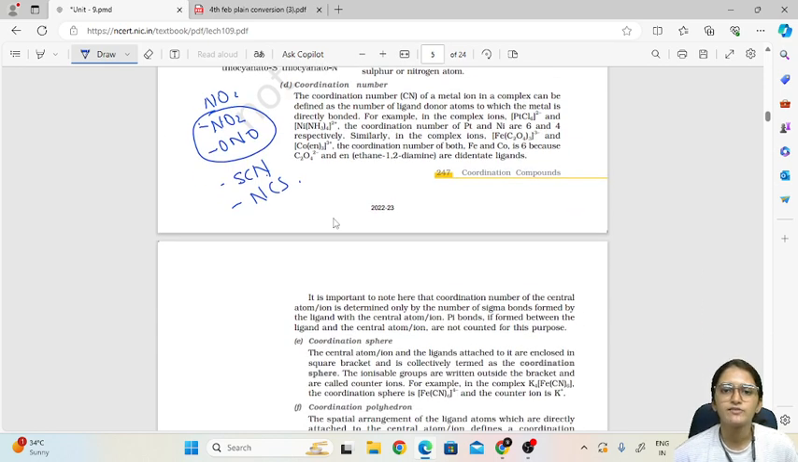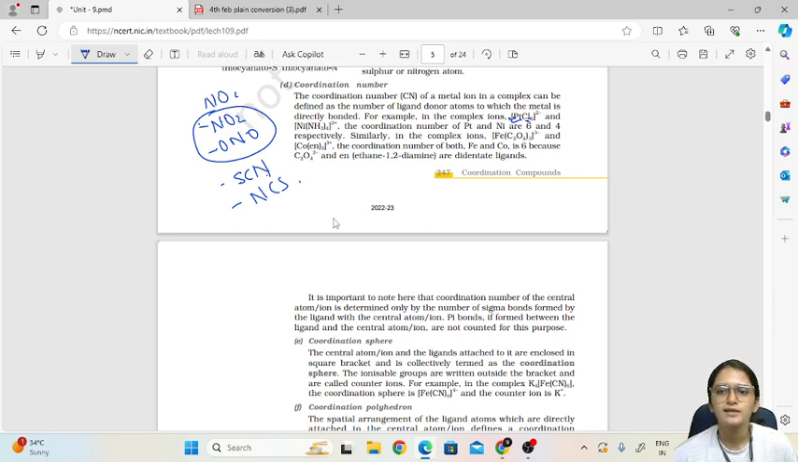Next very important term is coordination number. Coordination number is defined as the number of ligand donor atoms to which the metal is directly bonded. So in this example, if I take PtCl6 2-, how many ligands are attached to platinum here? There are 6 ligands attached to platinum, so the coordination number is 6. In this case, wherein NH3 ammonia are attached, how many? 4. So here the coordination number will be 4.